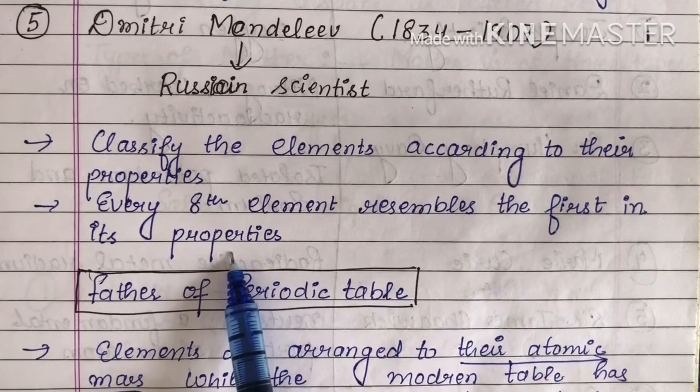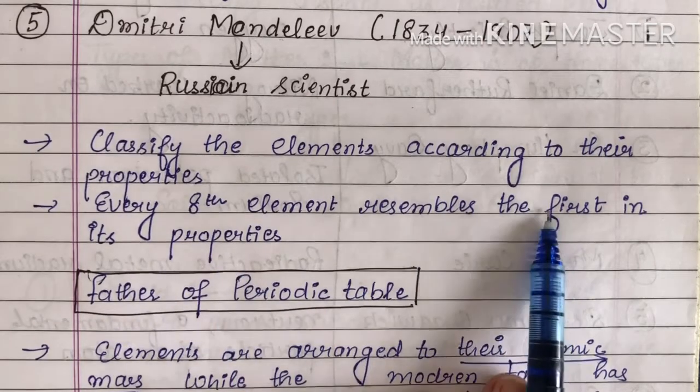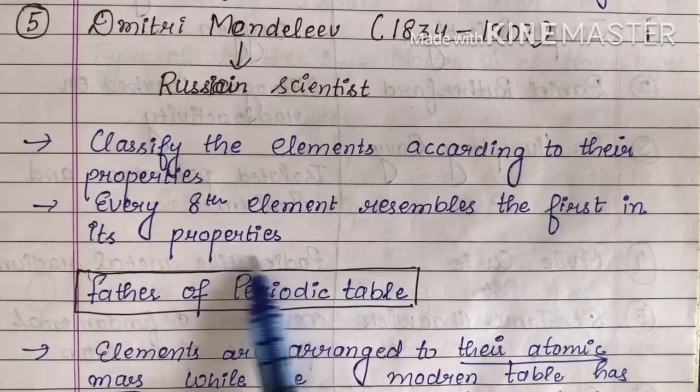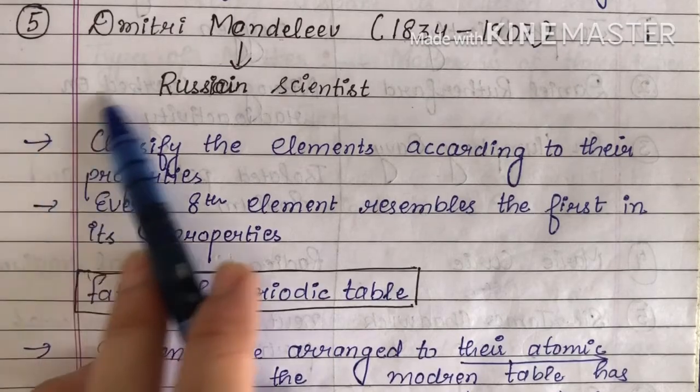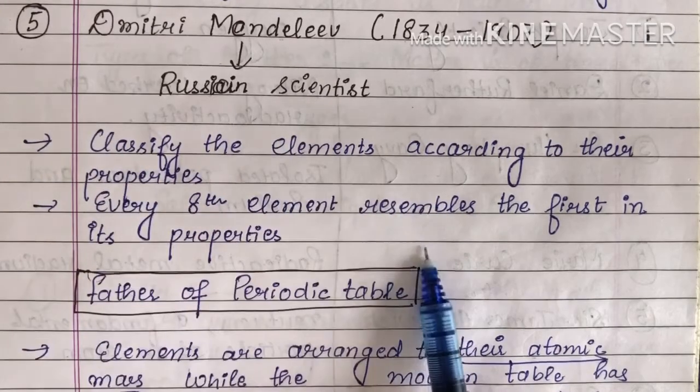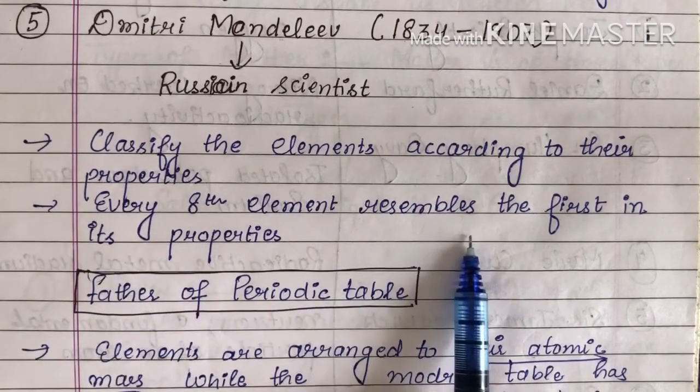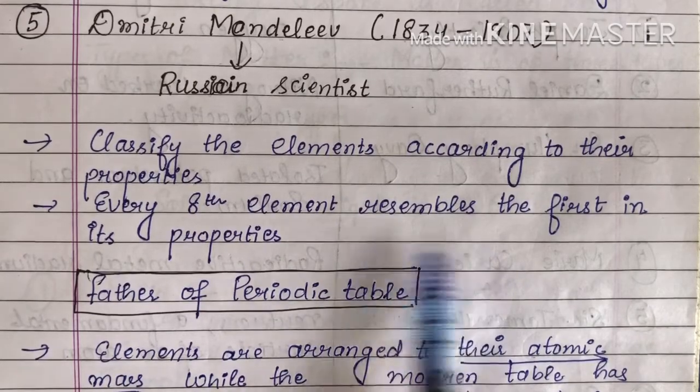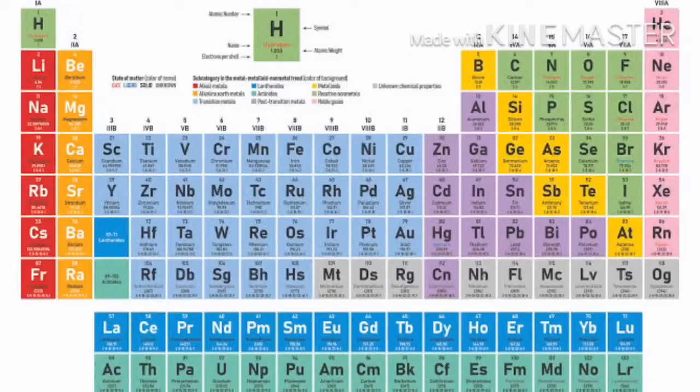Meaning the first element and the eighth element after it have similar properties to some extent. He is also known as the father of the periodic table.